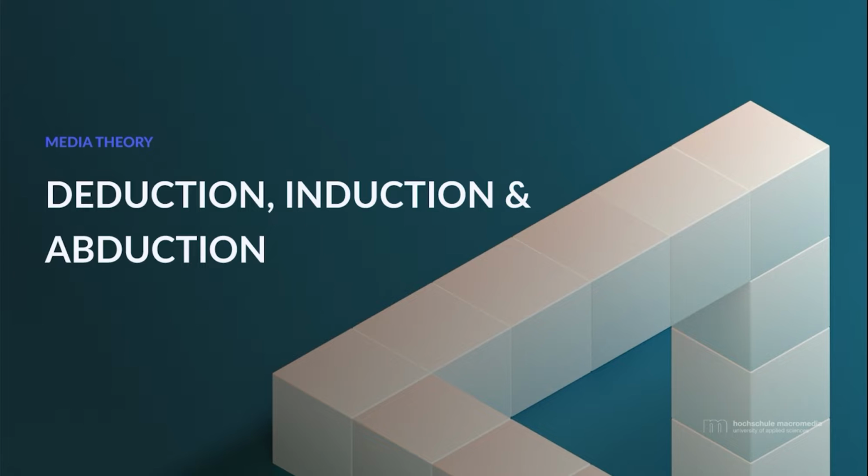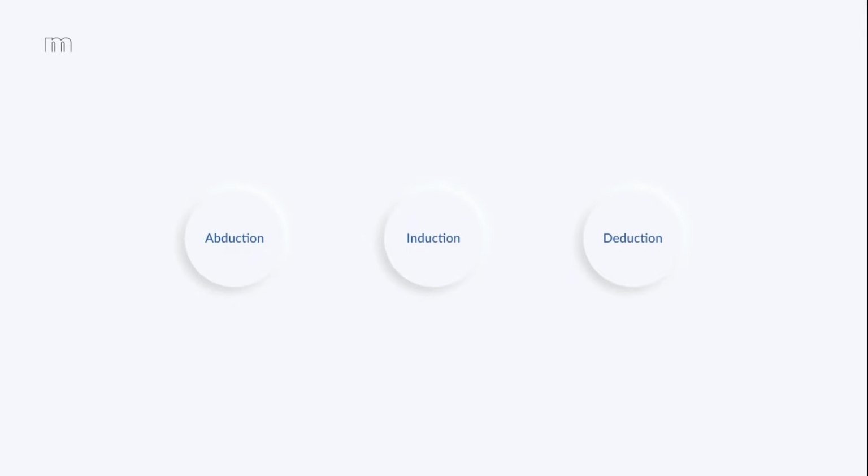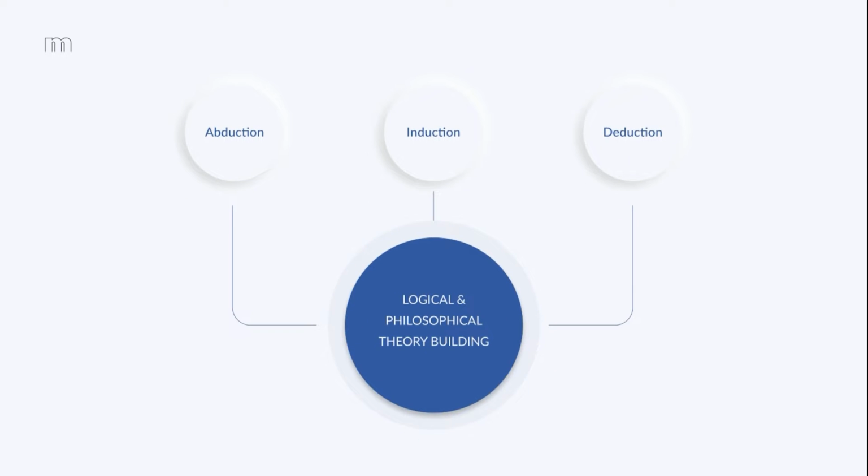In our media theory lesson, we are going to take a look at deduction, induction, and abduction. Abduction, induction, and deduction are different types of reasoning. They are three methods to logical philosophical theory building. Each one of them can be applied in different situations since they all have their own strengths and weaknesses, which means that there are different methods to use them.